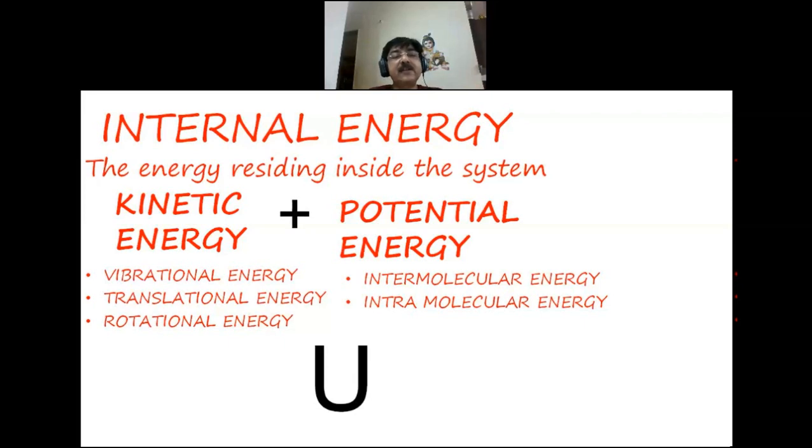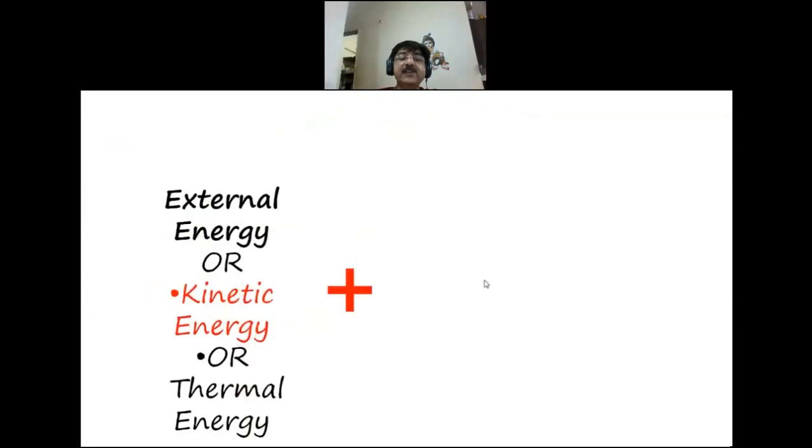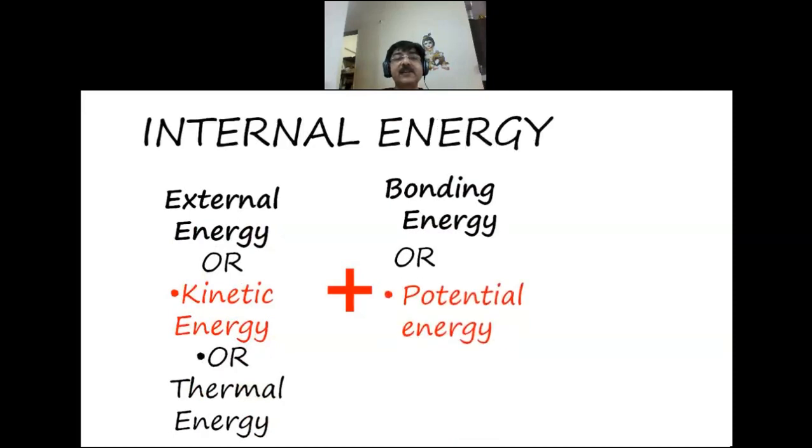So in this way, total internal energy U is given as the sum of kinetic energy and potential energy. Now, external energy is called kinetic energy, or this energy is called thermal energy, and bonding energy is called potential energy. So total internal energy is external energy or kinetic energy or thermal energy plus bonding energy or potential energy. Now look here, in these two forms, one type of energy depends on temperature and the other does not. External energy or kinetic energy is dependent on temperature, whereas bonding energy does not depend on temperature.